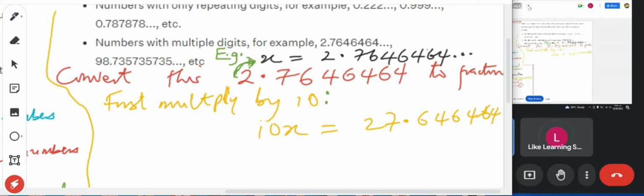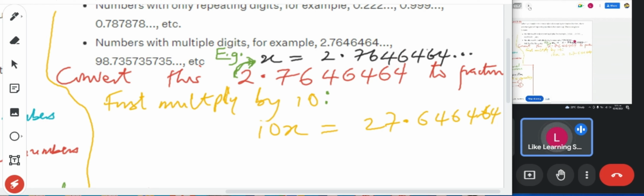No, hear me out again. At what digit did the first recurring decimal stop? It stopped at 4. The first recurring decimal stopped at 4.